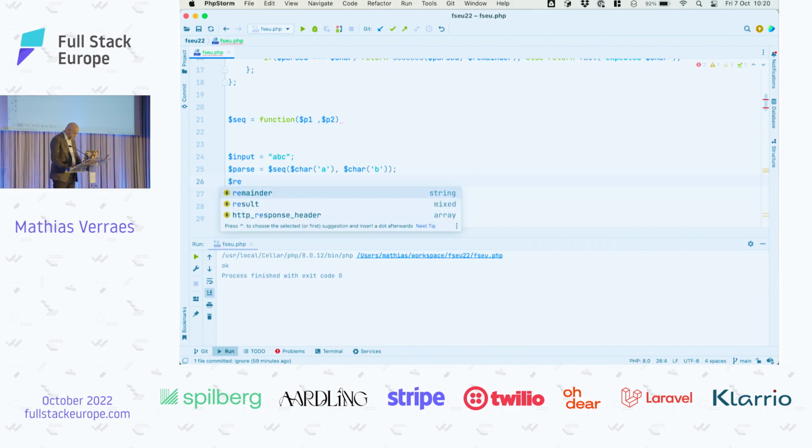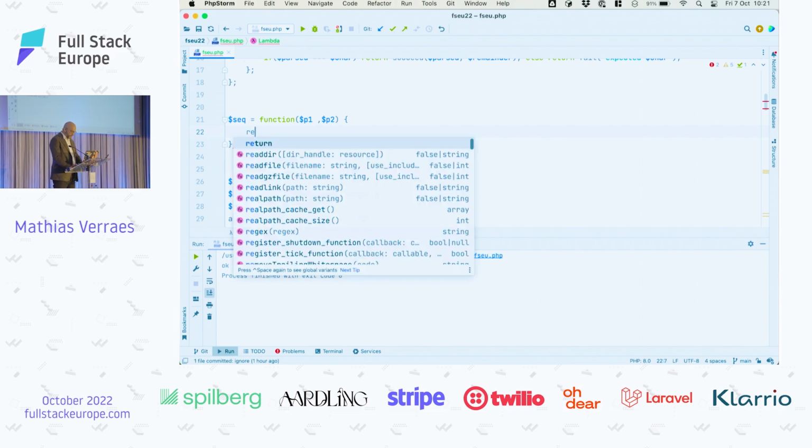So result, which is again our result data structure, is the output of parse applied on an input. Why is this complaining? Oh, because it's broken. It's not finished, of course. But we expect our result to succeed and to have as the parsed value, did I call it parsed? Yeah. So the parsed value of this is going to be B, and I'll explain why in a bit. But we're just doing sequence.